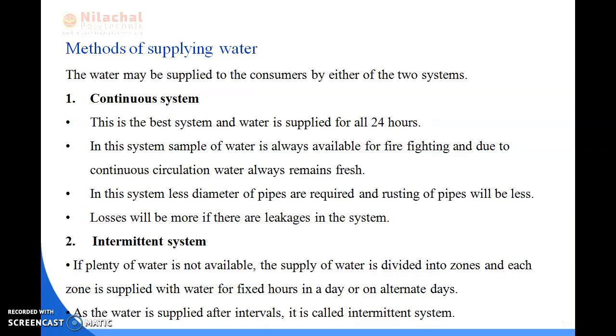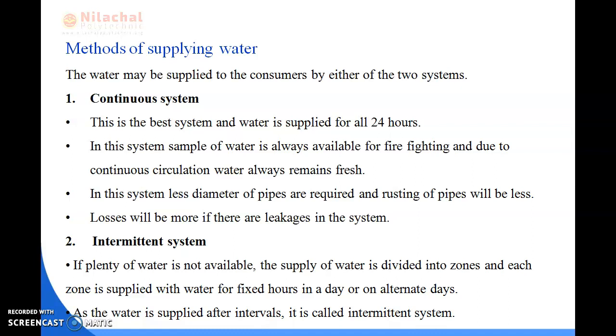Okay, next we'll be discussing the methods of supplying water. There are two methods of supplying water: the continuous system and the intermittent system. All of us know continuous means we have to supply the water every hour, and in the intermittent system we supply the water phase by phase, or you can say for some fixed hours.